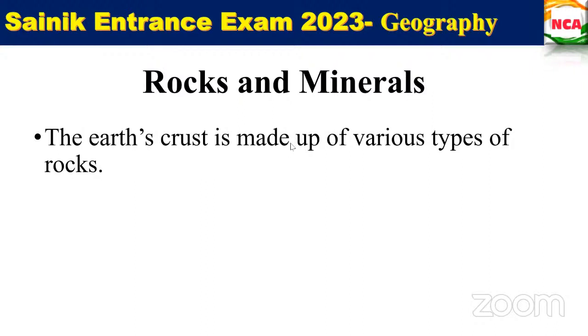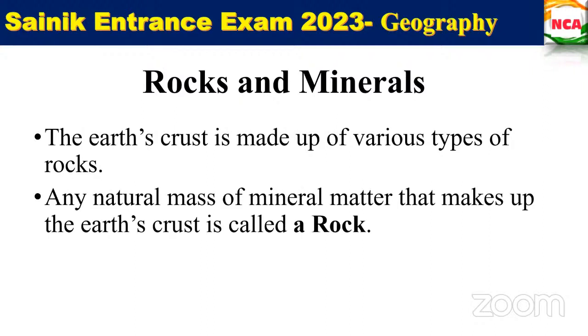Fine. So we started with rocks and minerals, right? The earth's crust is made up of various types of rocks. Any natural mass of mineral matter that makes up the earth's crust is called a rock.